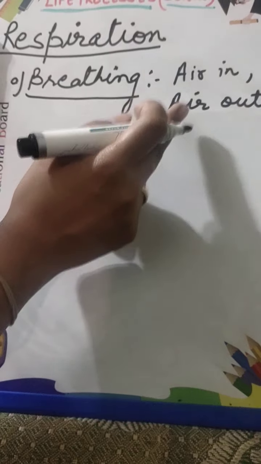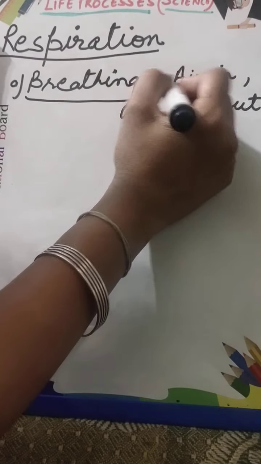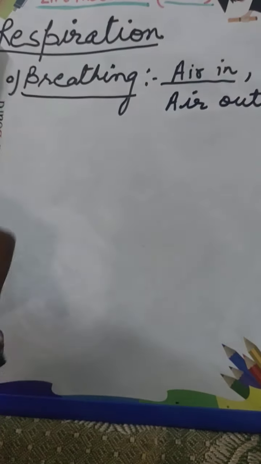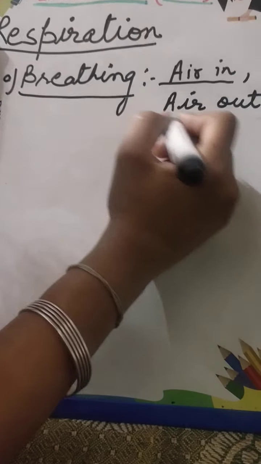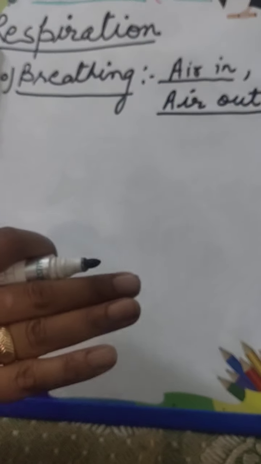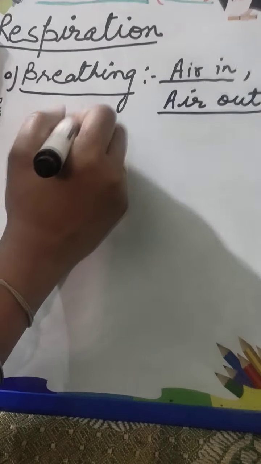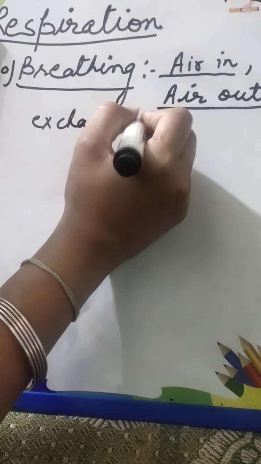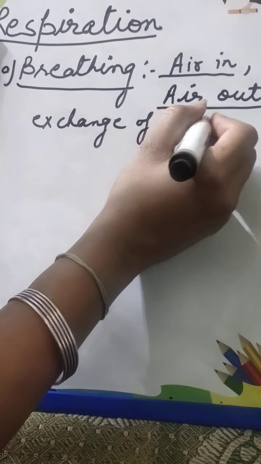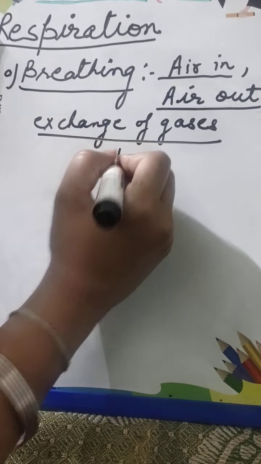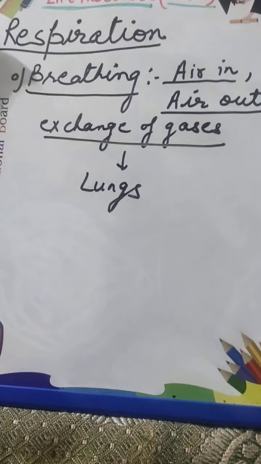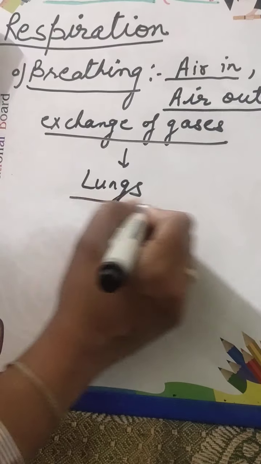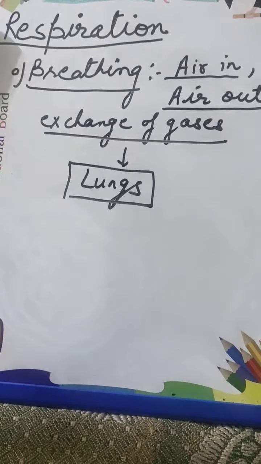Actually what is going on in the body is that when we take the air in, that air has oxygen in higher percentage, and the air which is given out of the body has carbon dioxide in higher percentage. That means there is an exchange of gases, and this exchange of gases occurs in our lungs. Lungs are specialized organs in which the exchange of gases occurs.